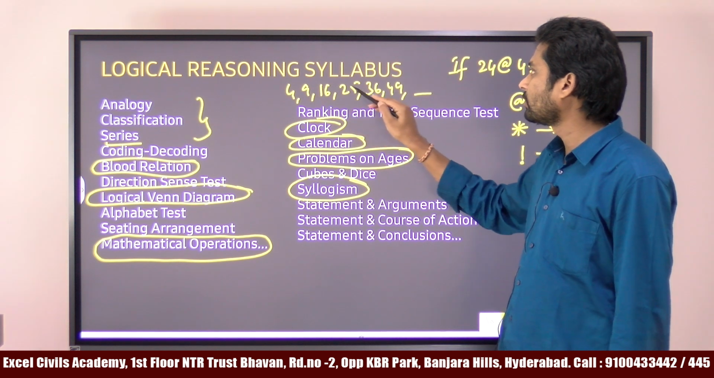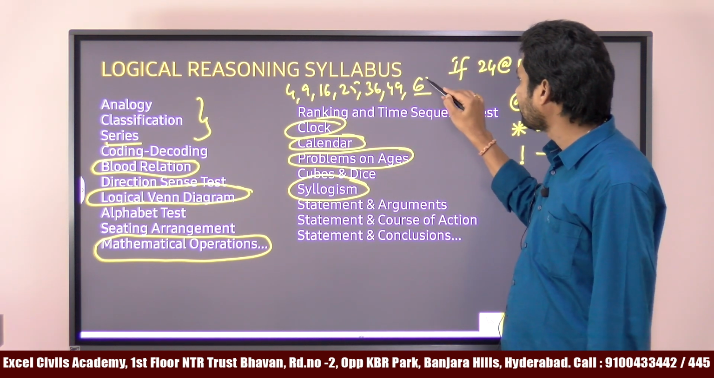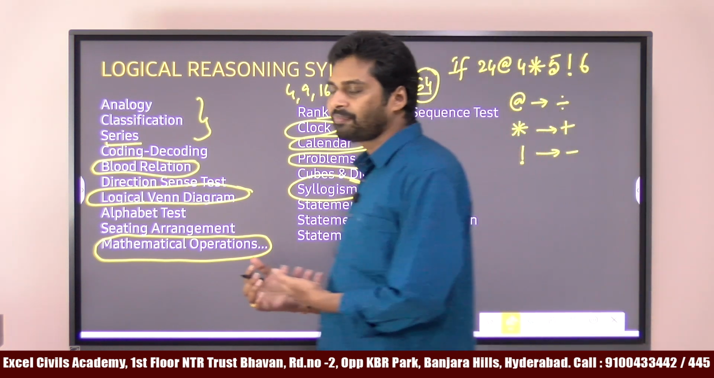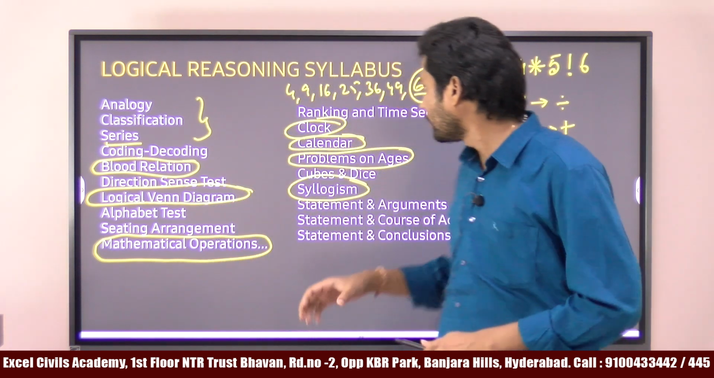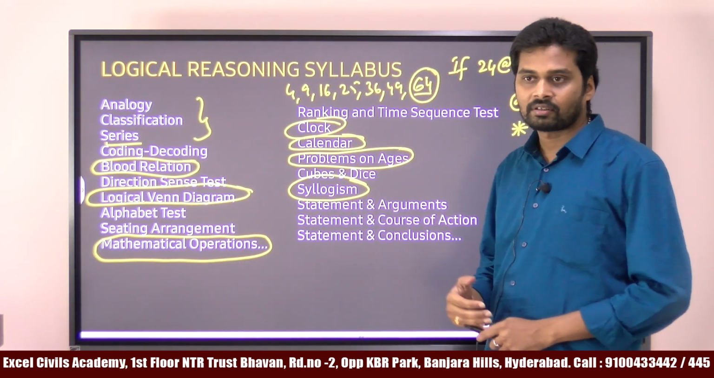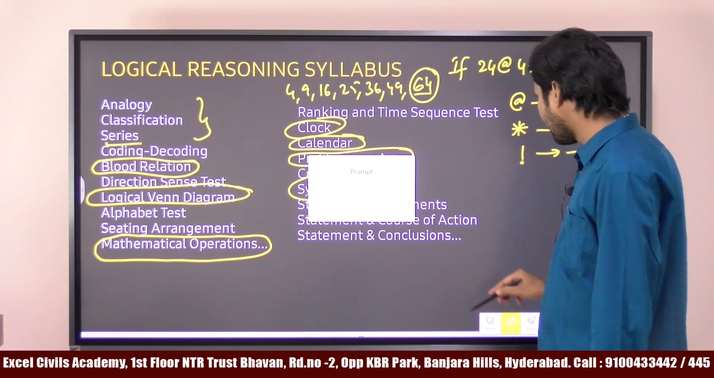2 square, 3 square, 4 square, 5 square, 6 square, 7 square. What is the next number? 8 square. 8 square value is what? 64. Okay. So not every series has the same logic. It depends on the given series. So when we discuss the topic, I will give you all the different logics we have in number series. Okay. And coming to the next one,